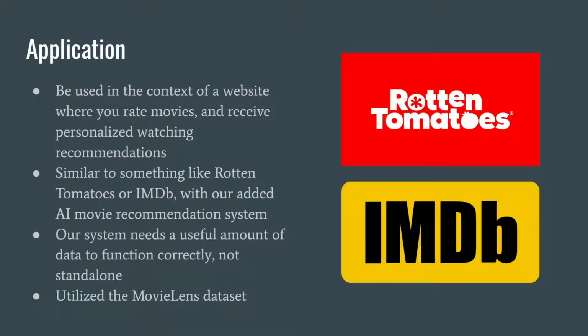Because a movie recommendation system can take so many shapes and forms, we had to decide on the context of our system. Our system would ideally be used in the context of a movie ratings website, where users watch movies, rate them, and are then recommended new movies to watch based on the movies they have liked. It would be similar to websites like Rotten Tomatoes or IMDb, except it would include our system for the AI-based recommendations. The reason our system would need this kind of environment is our algorithm requires a useful amount of data to function correctly. This means it could not be a standalone service without a vast amount of user input.